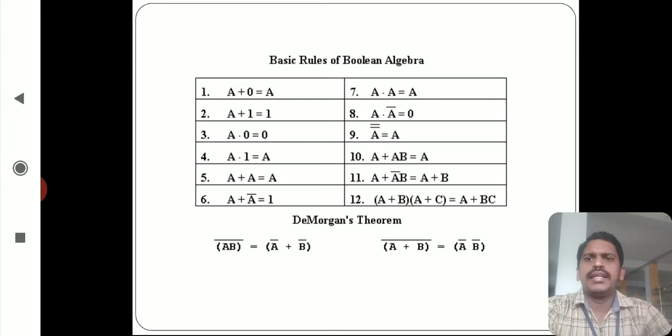The De Morgan theorems, for example, A dot B whole bar equal to A bar plus B bar. And the second theorem, A plus B whole bar equal to A bar dot B bar. This De Morgan law is also used to simplify the Boolean expressions.